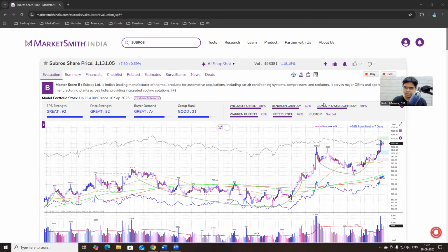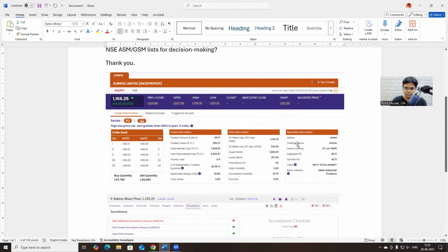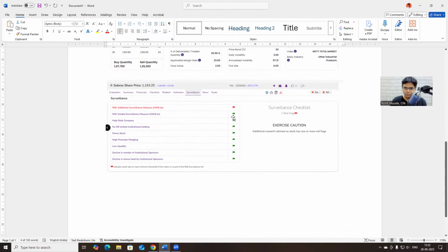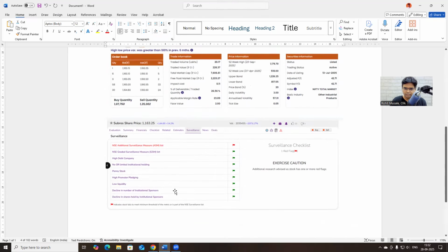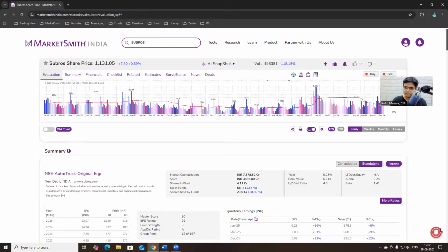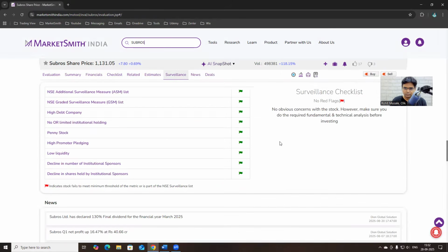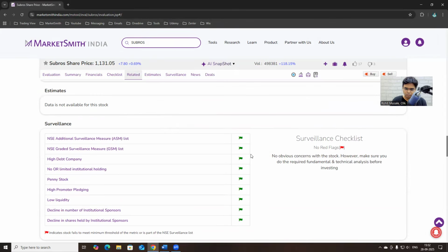Yeah, Subros is not showing a red flag as of now. So that means when he sent me an email, at that time Subros was under red flag. So he sent me the screenshot. You see there is a red flag here. I don't know exactly what date he took this screenshot, but he's right. If Subros has a red flag, that's a reject. As of now, there is no red flag here. If I scroll down, I see all green flags, so no problem. So sometimes the red flag is removed also.